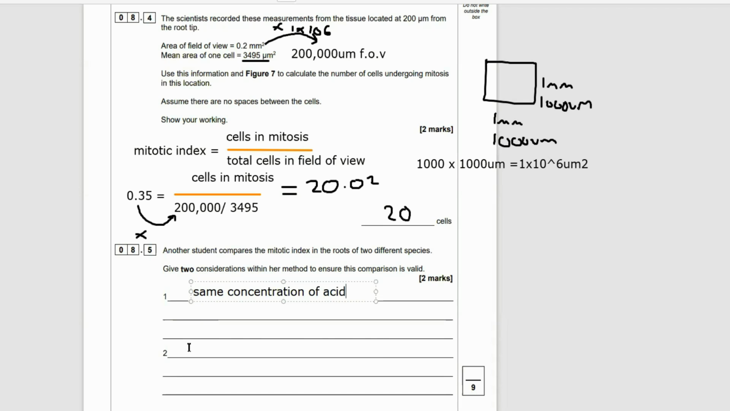Oh, I think there's something like 50. If you do 200,000 times 3,495 divided by 3,495, I think you get something like 50 or 57. But that was in my calculator. I just bashed it all in together.